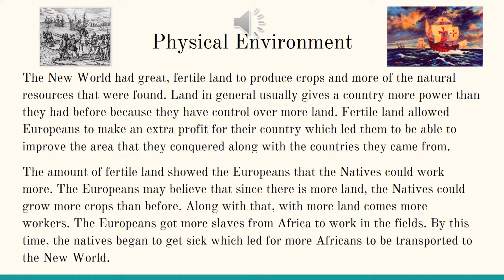Physical environment. The New World had great fertile land, which allowed them to produce crops and even more natural resources than they had before. The fertile lands allowed Europeans to make an extra profit, not only for themselves, but for the country they came from. The amount of fertile land showed Europeans that their workers, who were the Native Americans, could use more help in order to plant and collect as many crops as they could. Noticing that they could get help, the Europeans had slaves transported from Africa to do the jobs of the Native Americans, especially since the population of the Native Americans was decreasing.